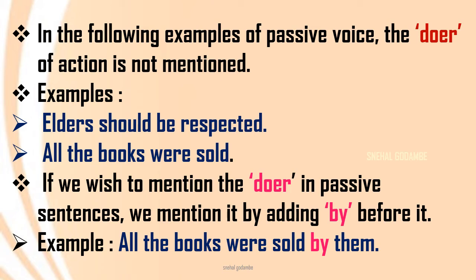Or look at the second example, all the books were sold. So here we do not know who has sold all the books. So if we wish to mention the doer in passive sentences, suppose now here doer is absent, but if you want to mention it, then mention it by adding by before it. For example, all the books were sold by them. Okay? In first sentence, the doer is absent. But if you want to mention it, before mentioning that word, add by. Okay? And then write the sentence.